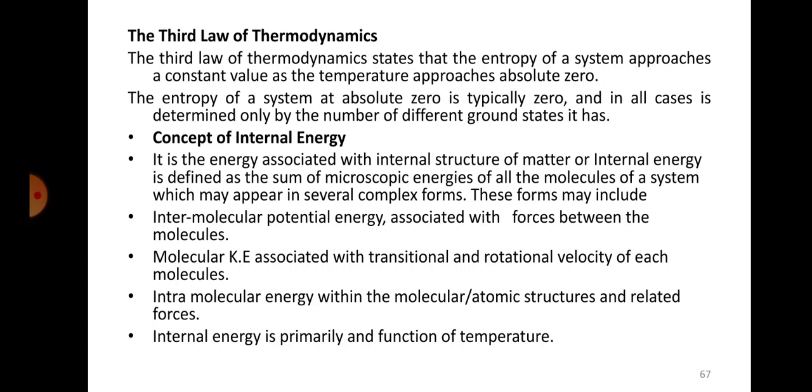Absolute zero means it is 0 Kelvin. That is minus 273 degrees Celsius. So in any normal case, the entropy will be varying all the time. It will never be constant. It's called the randomness of the system. So when will it reach constant? When the temperature reaches absolute zero. That means when you can take the system to 0 Kelvin or minus 273 degrees Celsius, at that time the entropy will be constant. That is the meaning of the third law.